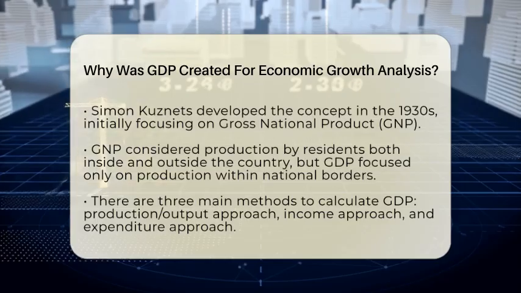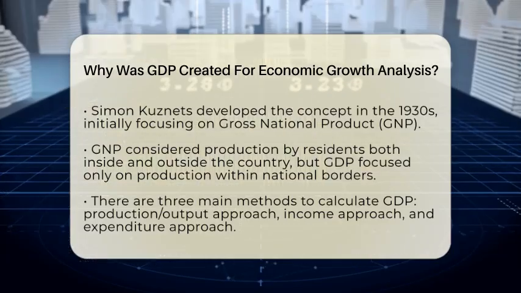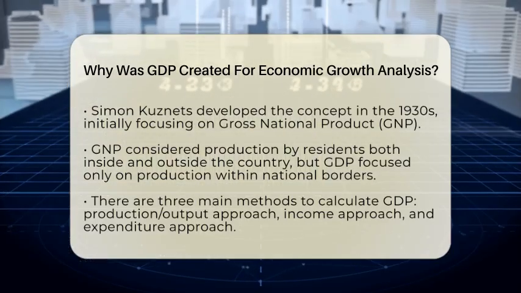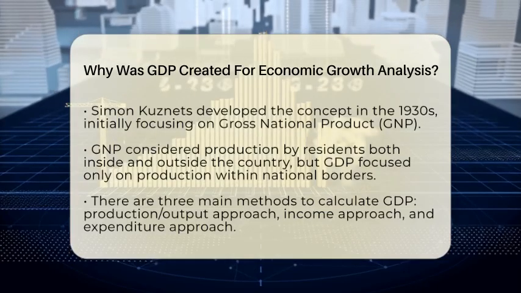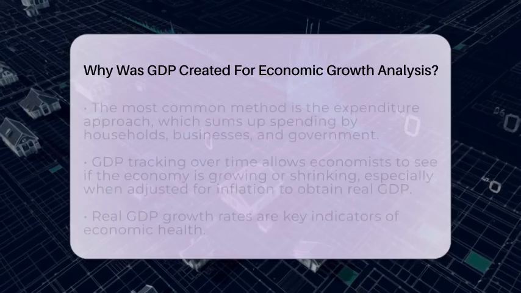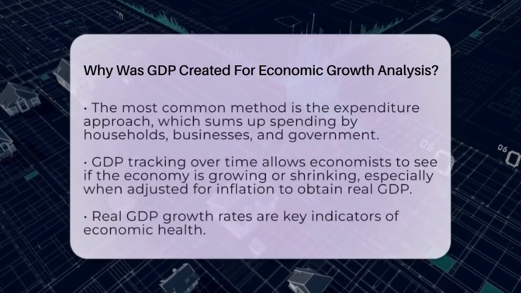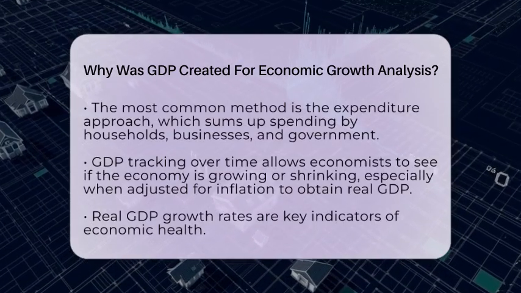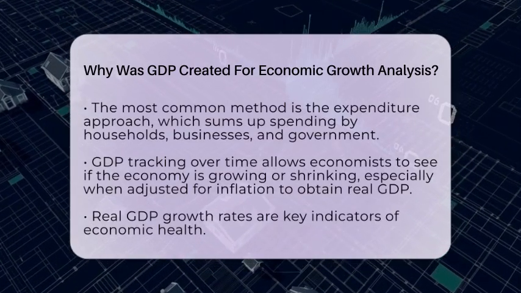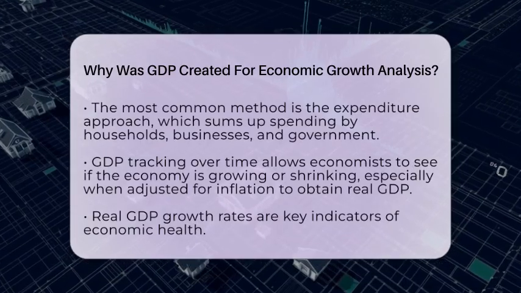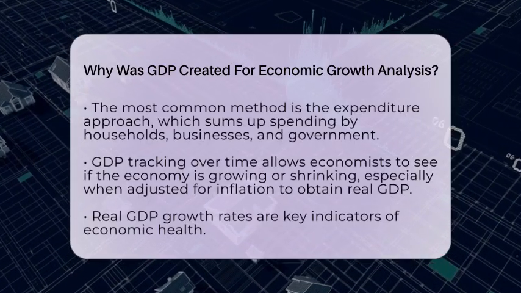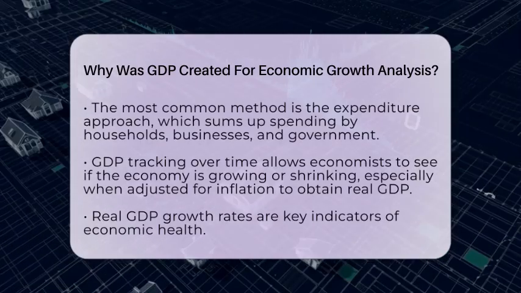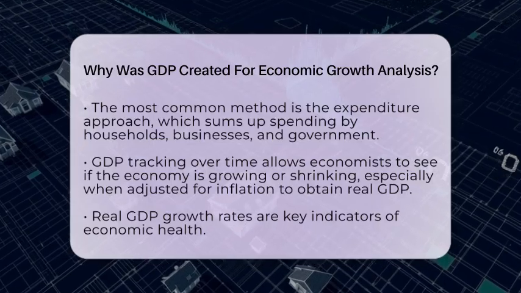GDP can be calculated in three main ways. The first is the production or output approach, which adds up all goods and services made. The second is the income approach, which totals all the money earned from producing those goods and services. The third is the expenditure approach, which adds up what households, businesses, and the government spend. The most common method is the expenditure approach because it shows how much final users are buying.